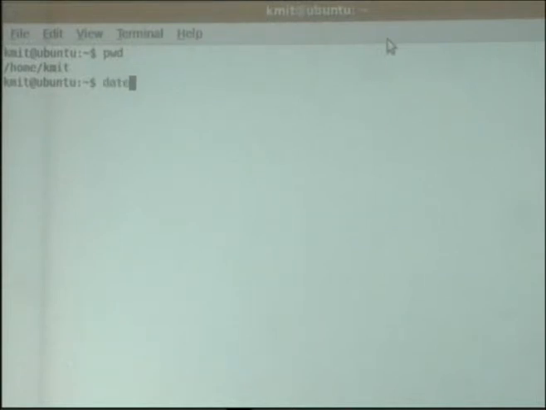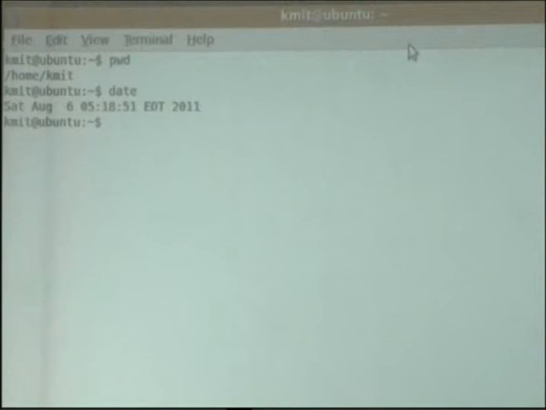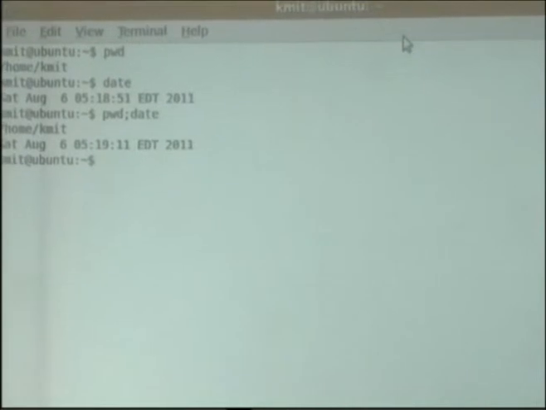What is date? It tells me the date, Saturday, August 6, and the time. Now I can execute two commands simultaneously, separated by a semicolon. For example, pwd semicolon date. This is also possible to execute. Like this I can execute a number of commands one after the other just by separating them with a semicolon.